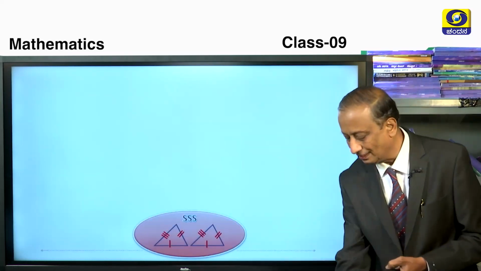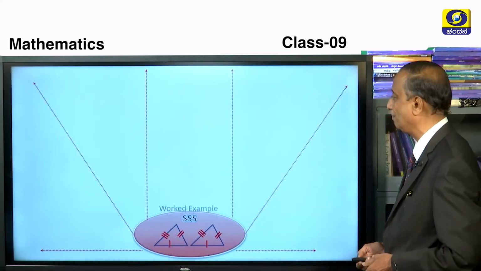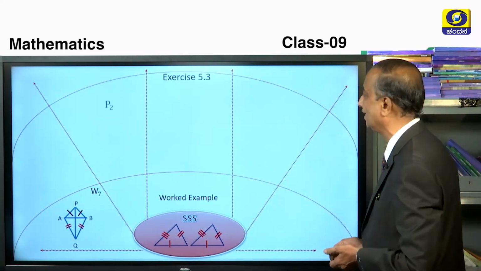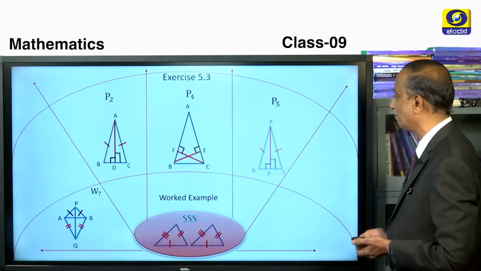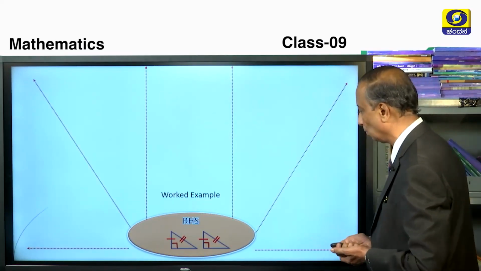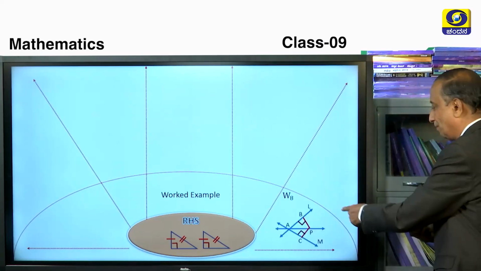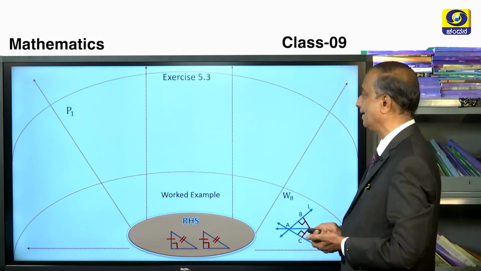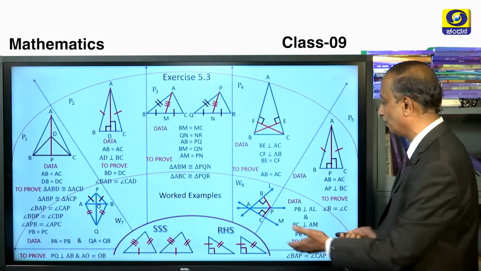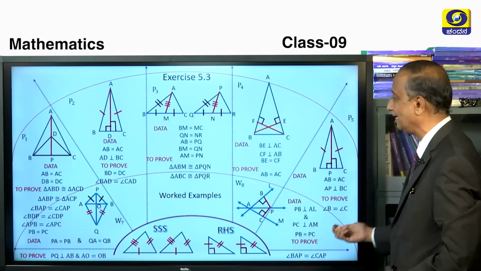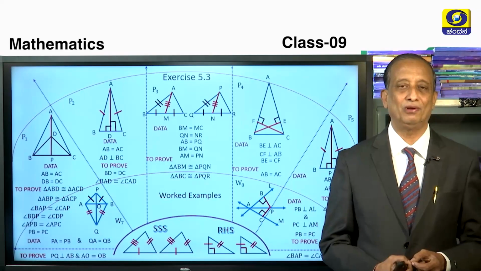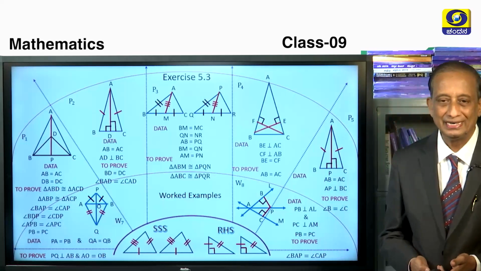Okay. Now, look at the problems of the worked examples as well as the exercise questions on SSS, children. Only one worked example is there. In 5.3, there are 3 problems, and similarly on RHS. So, these are the problems on RHS. Only one worked example is given, that is worked example number 8, and these are the problems in exercise 5.3. So, P1, P3, these are the problems, and all the problems on SSS and RHS, you can see in one single slide. I sincerely request all of you to work out each and every problem, discuss with your friends and show it to your teacher only.